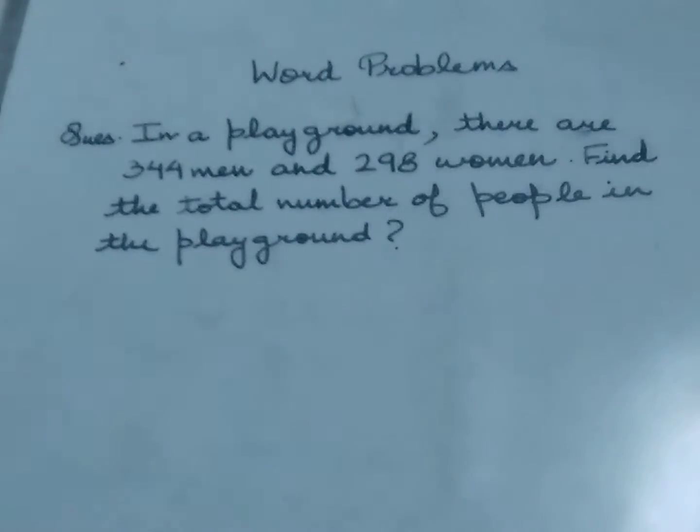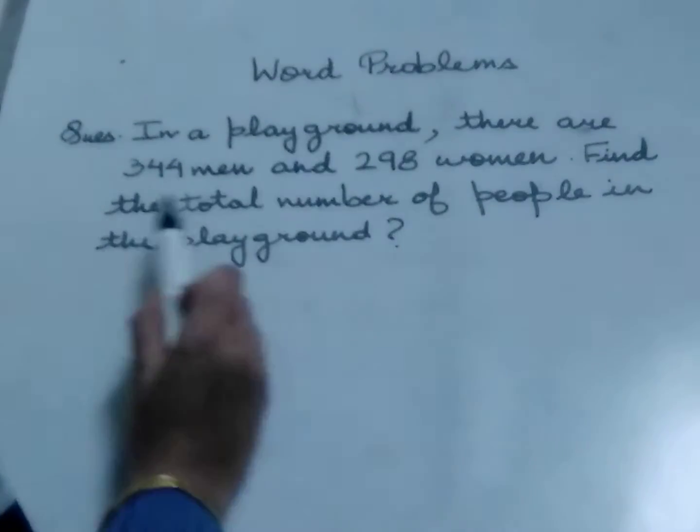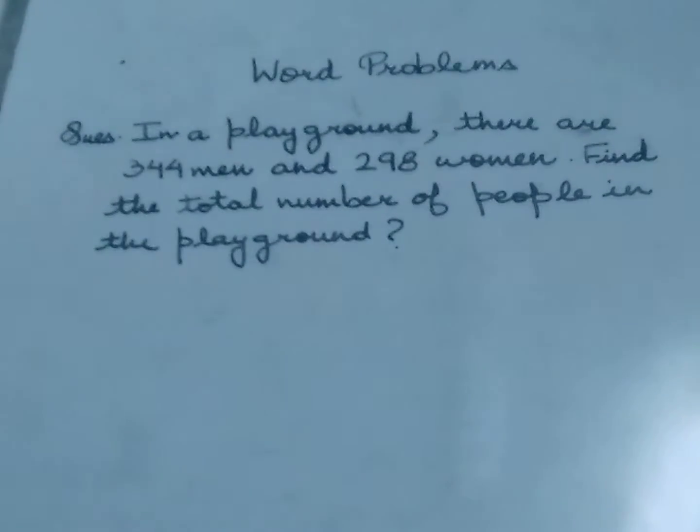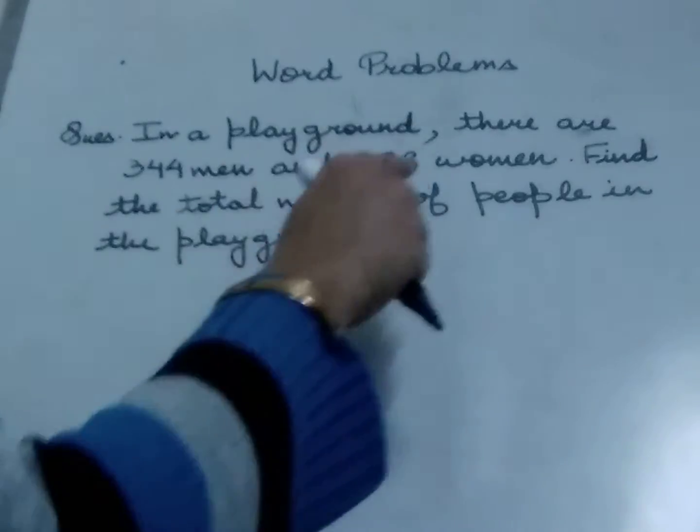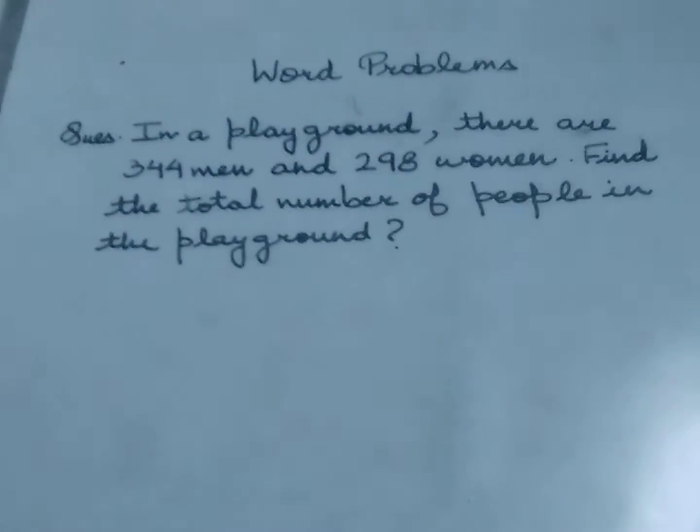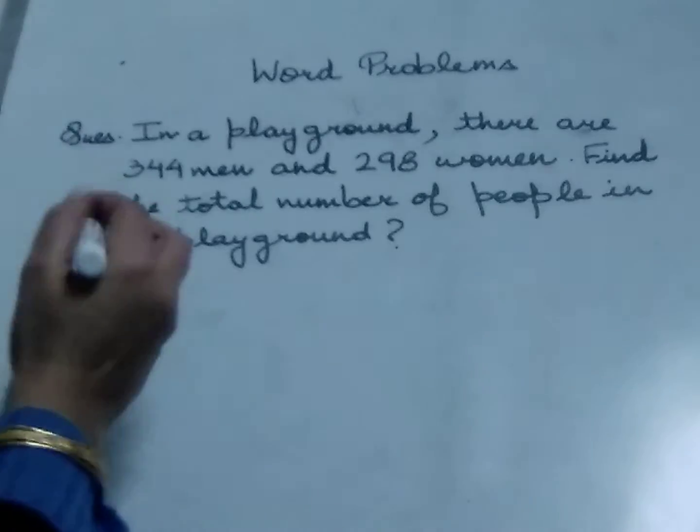Step number 1 is read the problem carefully to understand what is to be found. As I have read it, we understand that here we need to find the total number of people in the playground. Step number 2 is identify the key facts. What are the key facts here? The key fact is the number of men and the number of women are given in this question.